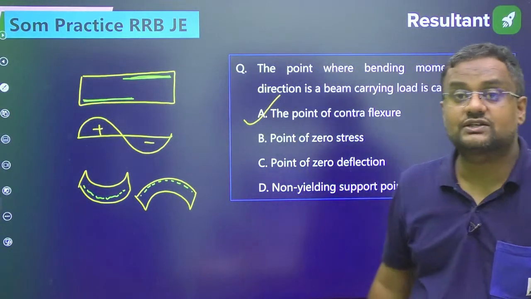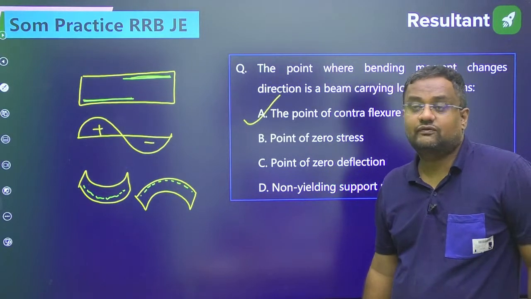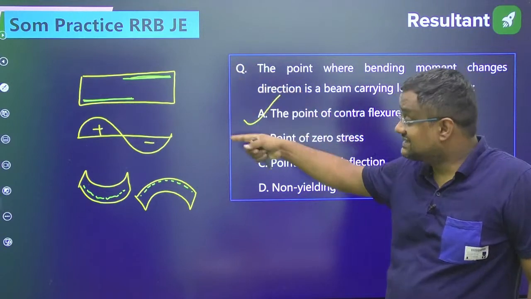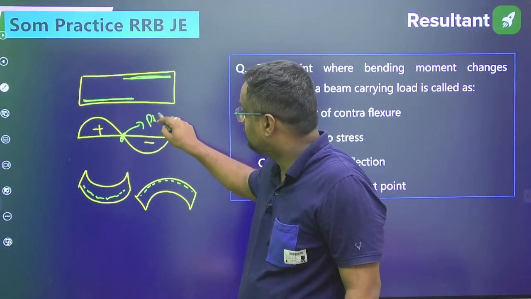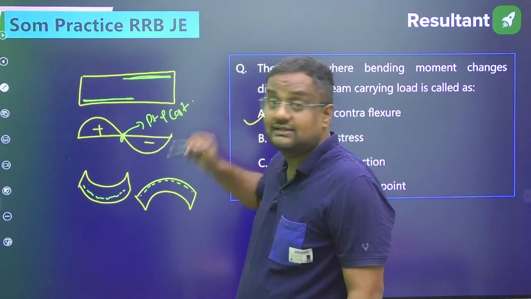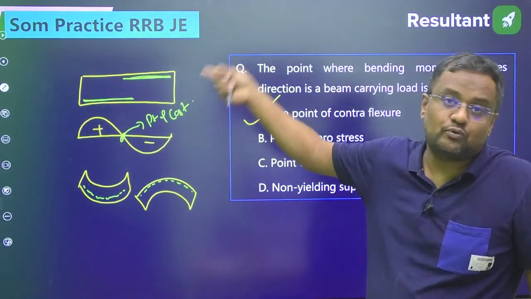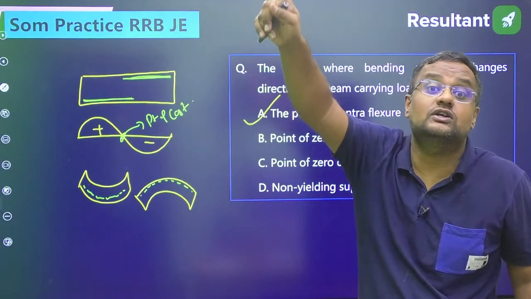The point of contraflexure is a very important point, because this is the point from where we get to know where we have to cut the reinforcement and change the direction. And the same point where the bending moment changes sign is the point of contraflexure. Okay, and the same point, where bending moment is changing sign, if I show it in the deflected curve, that point is called the point of inflection.